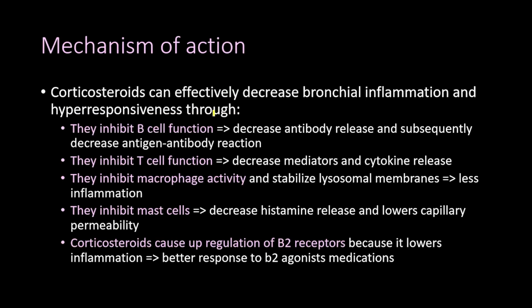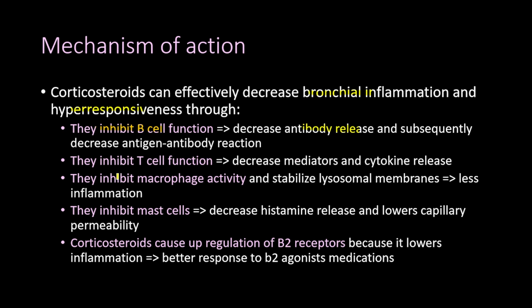Now, the corticosteroids also work by some other mechanisms to decrease the bronchial inflammation and the hyperresponsiveness. So the other mechanisms include that they inhibit the B cell function, and this would lead to decreased antibody release and subsequently decreased antigen-antibody reaction.